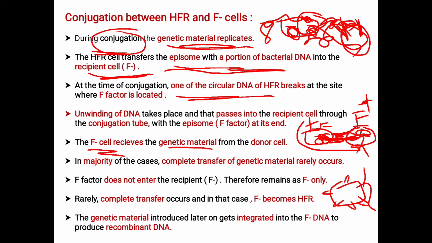Here, the genetic material introduced later gets integrated into the F minus DNA to produce the recombinant DNA. F minus DNA means the bacterial DNA present in the F minus cell, that is the recipient cell, the female cell. This produces the recombinant DNA, that is the transfer of genetic material from F plus to F minus, where the recombinant DNA is produced.